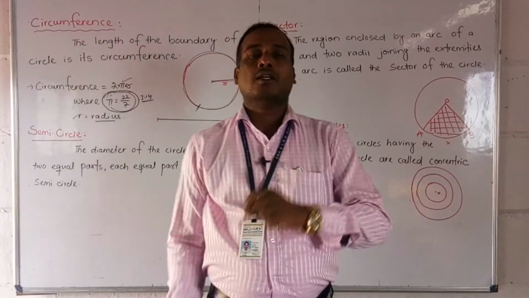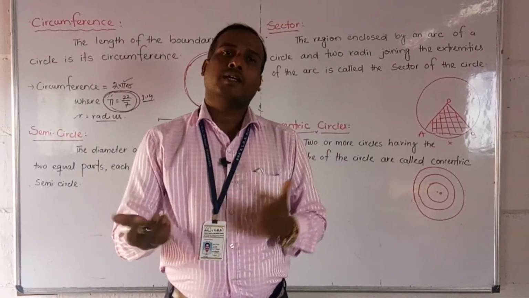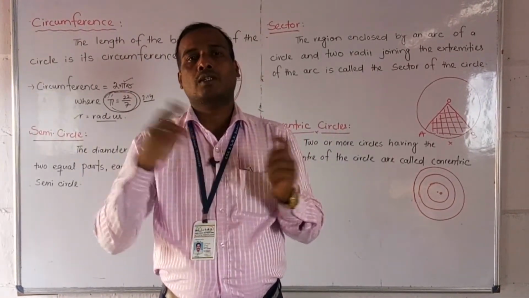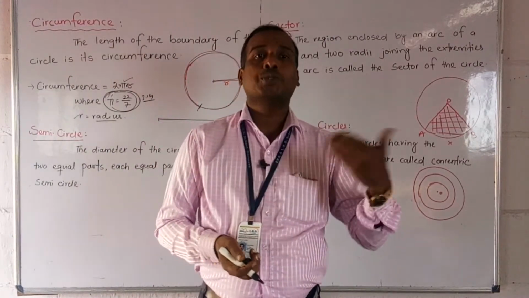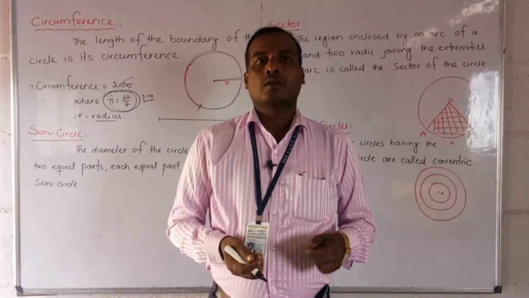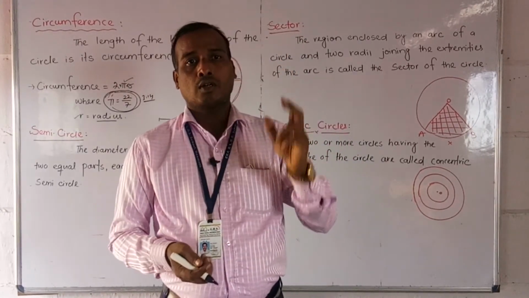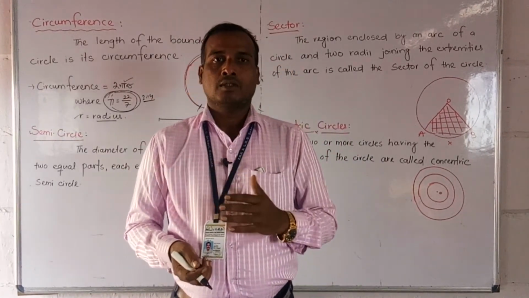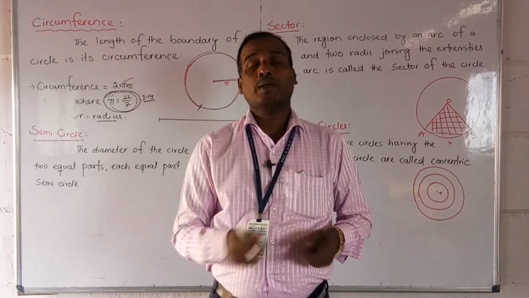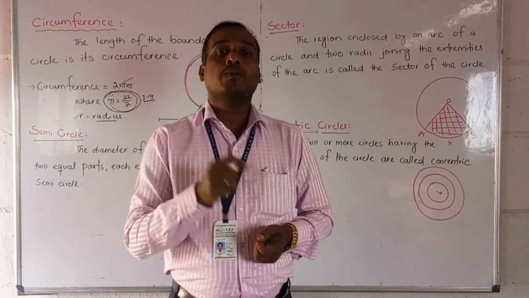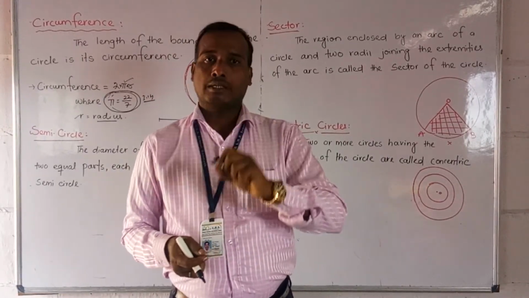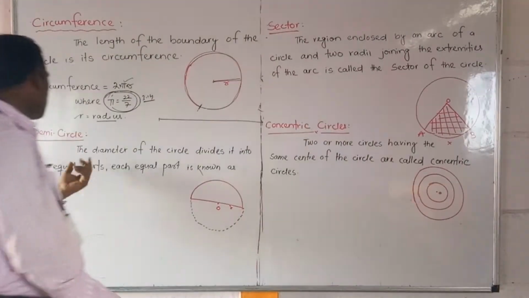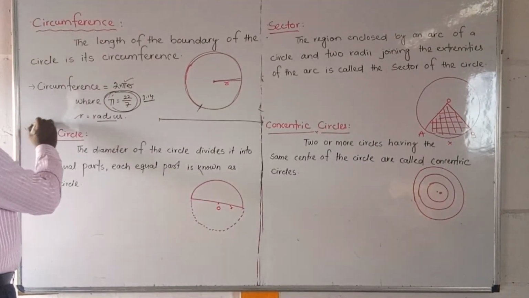Suppose the radius of a circle is given, then very easily we can find the perimeter. Like you have studied, the perimeter of a square is 4 into side, the perimeter of a rectangle is 2 into (l plus b). Same like that students, the formula for circumference is 2 pi r, 2 into pi into r, where r means radius.